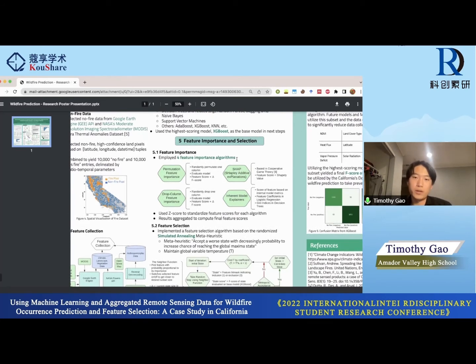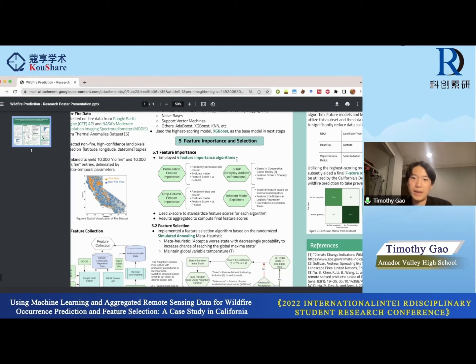And so here I employed 4 different feature importance algorithms. These are permutation feature importance, drop column feature importance, SHAP, and inherent model explainers. So permutation feature importance and drop column are pretty similar. Essentially, I randomly perturb one column of the data and measure the impact of that perturbation on the overall model score. And based on that, I calculate the feature score in terms of how effective it is in the score.